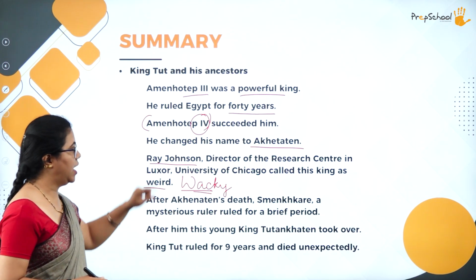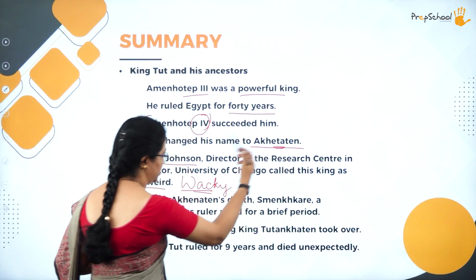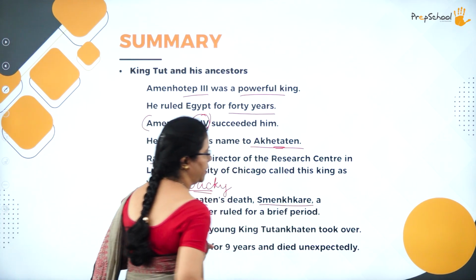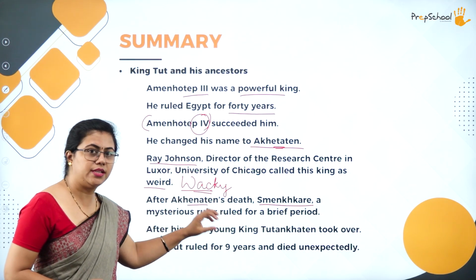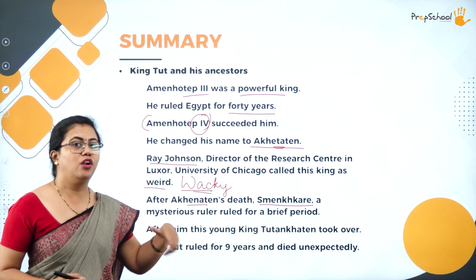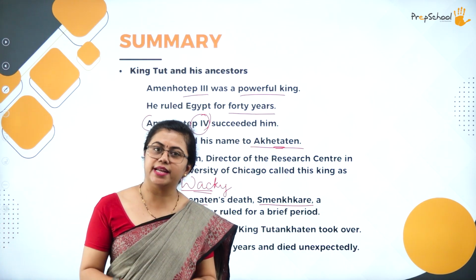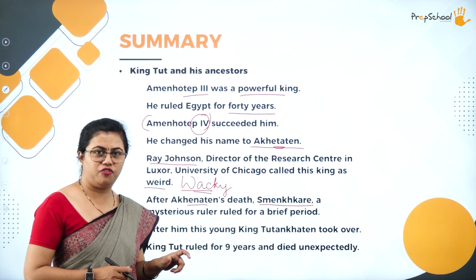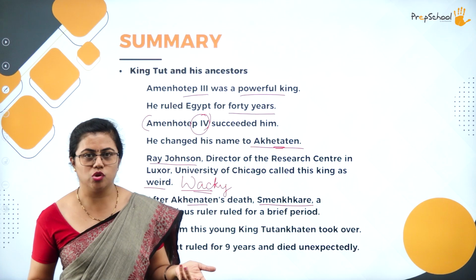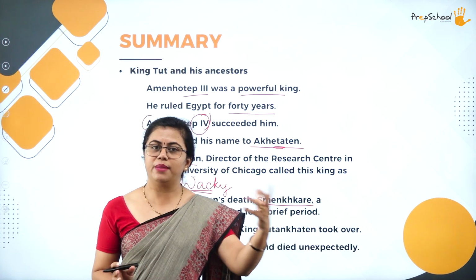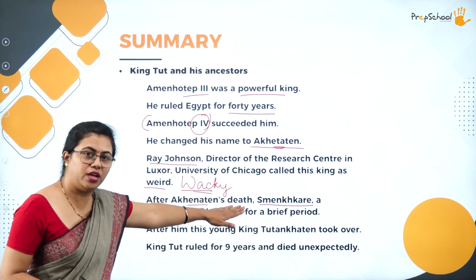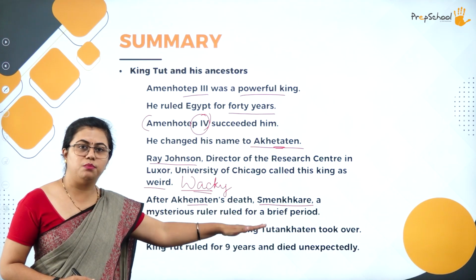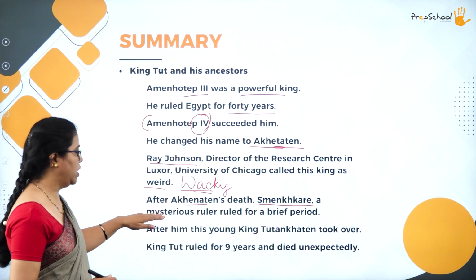After Akhetaten changed his name to Akhenaten, after his death there was another king, Smenkhar, who did not rule for many years. His existence itself was a mystery. He was a mysterious ruler who ruled for a very brief period. There is no mention about it, and his mummy is also not found. It is just information somewhere mentioned in Egyptian history. There was just a mention about Smenkhar, so you need not worry too much about it. He was there just before Tutankhamun, a mysterious ruler.